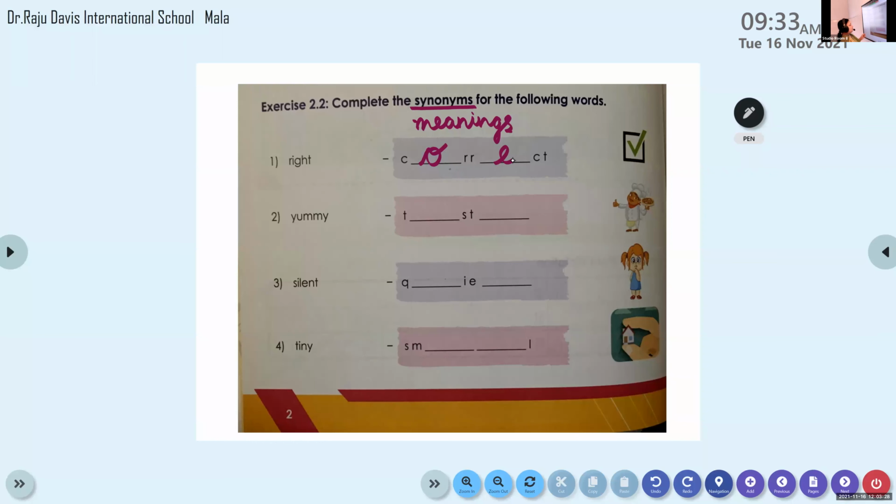Yes, Efron. Read the second one. Yummy. Yes. Tell me another word which has the same meaning as the word yummy. Delicious. You're right. But here the word being used is another word which has the same meaning as delicious or yummy. Think. It begins with the letter T.